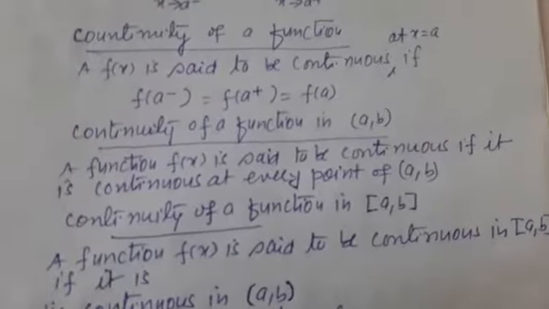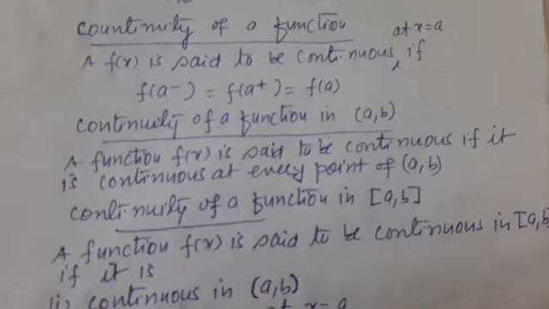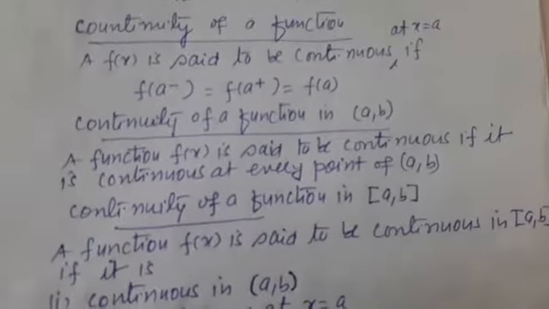Today we will discuss continuity and theorems related to continuity.